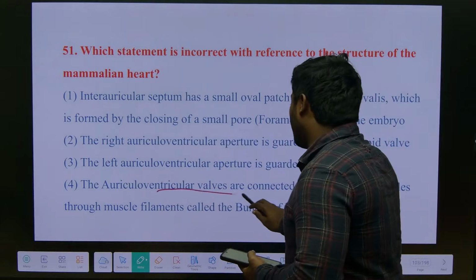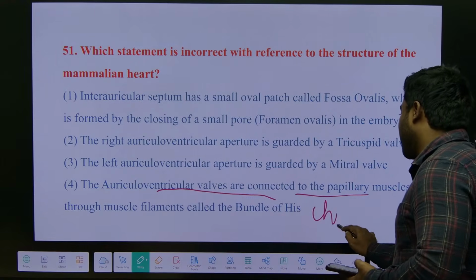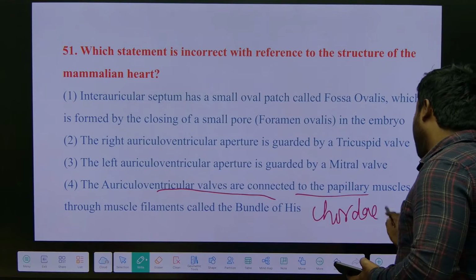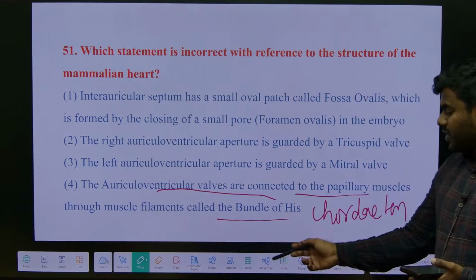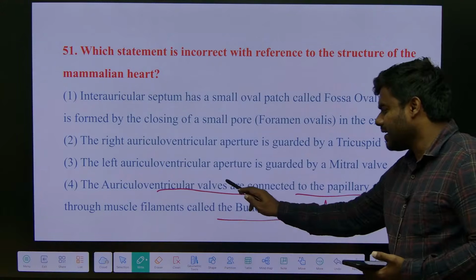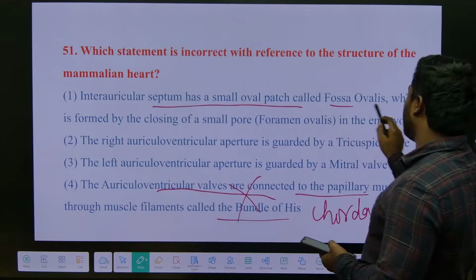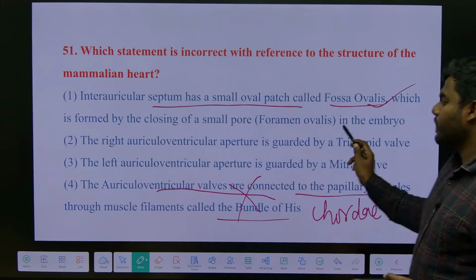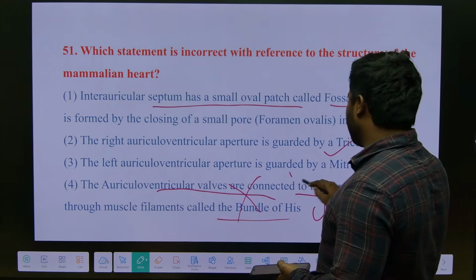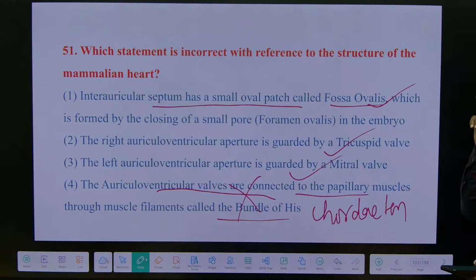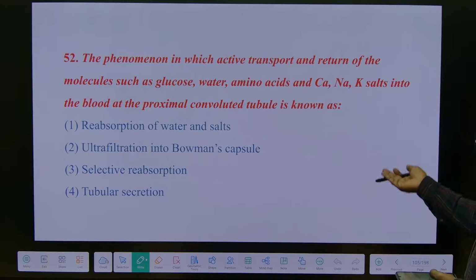The auriculoventricular walls are connected to the papillary muscles by chordae tendineae. Correct? Papillary muscles are connected by chordae tendineae. Right? What is the bundle of hairs? They are the network of branches which are responsible for carrying the impulse. Right? This is definitely the wrong option. The interauricular septum has a small oval patch called the fossa ovalis. Right? The right auriculoventricular aperture is guarded by the tricuspid valve, and on one side we will have the bicuspid or mitral valve. So simple.